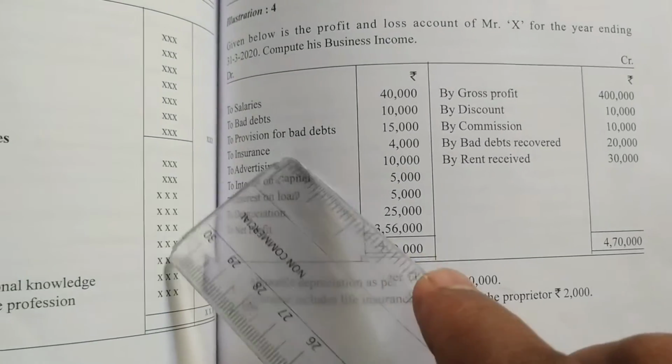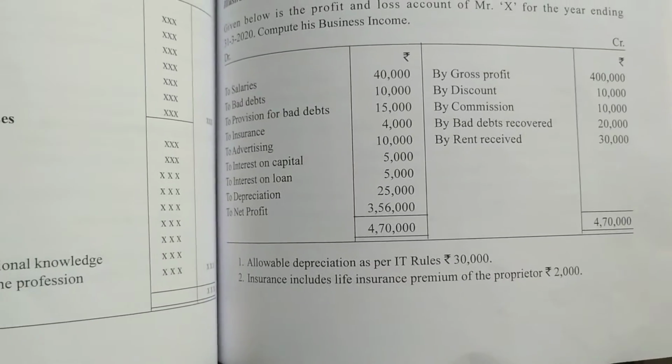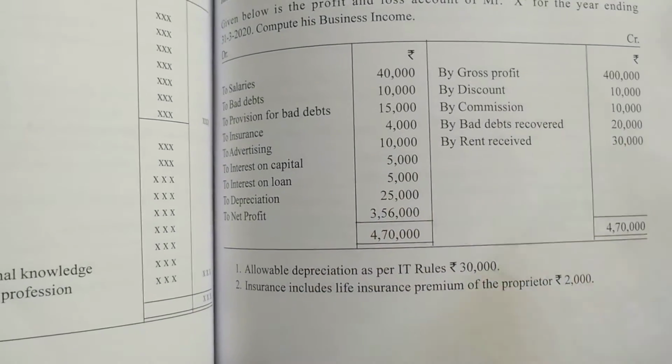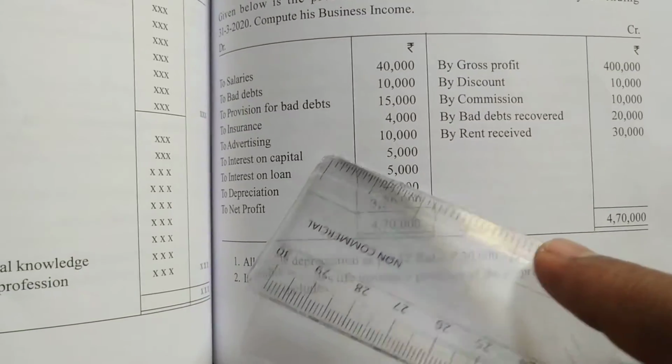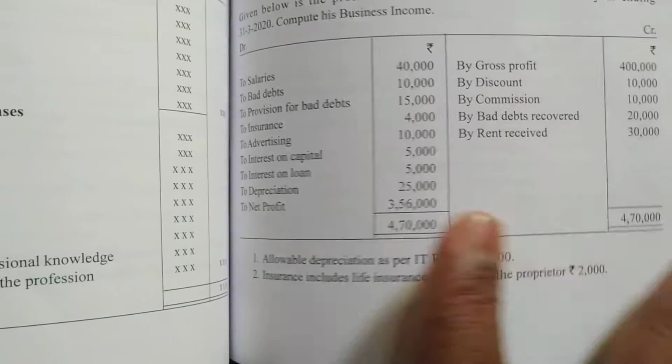It's very easy. So first let us take out the expenses which are not related to business, or personal expenses. First we have insurance and provisions. All provisions are not important, not business expenses. So take out provisions, all provisions you have to take out. Interest on capital is personal. Depreciation you also have to take out, and we have to charge it separately.